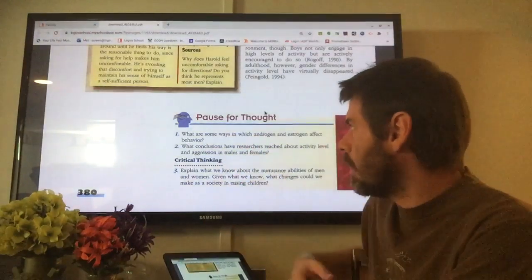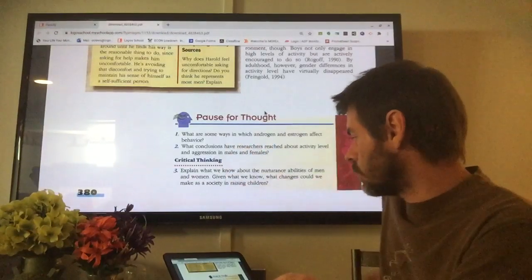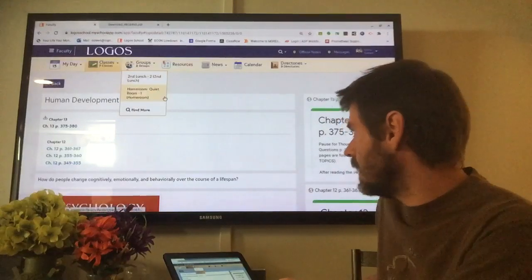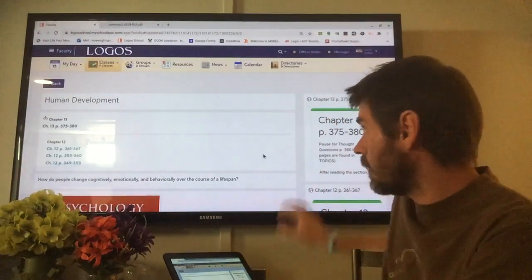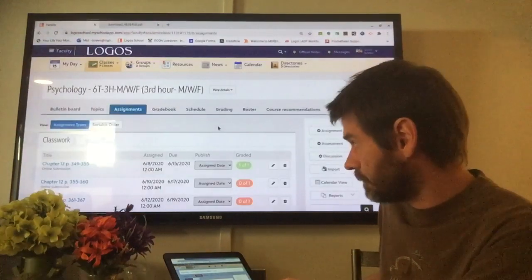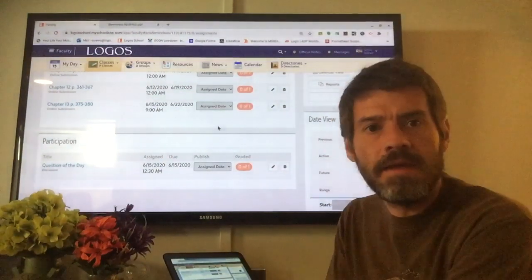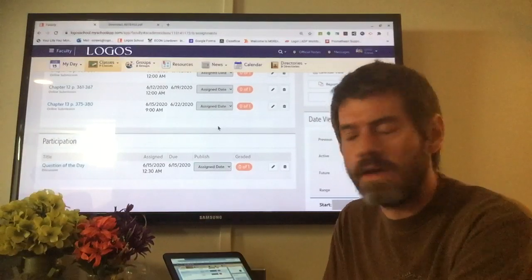And so that's where we get to the pause for thought questions. This is a 5-page reading with 3 pause for thought questions, which is pretty easy. And again, there's 2 ways you can answer those pause for thought questions. You can do them through the Google Forms, which can be found on the topics page. They can also be found under the assignments tab. There it is right there. Chapter 13, page 375 to 380. Go ahead and click on that and answer those 3 pause for thought questions after you've done the reading.